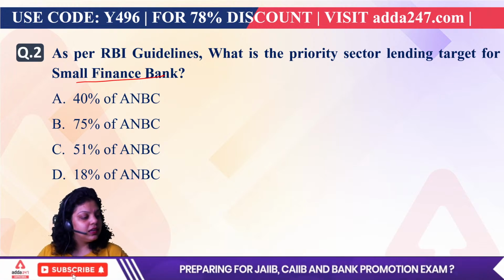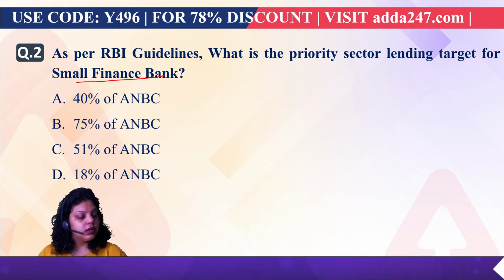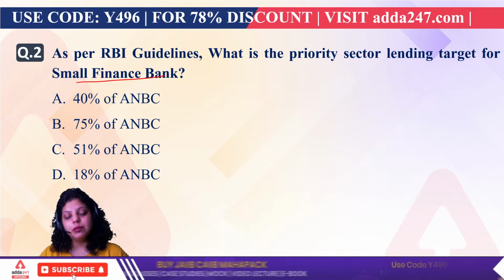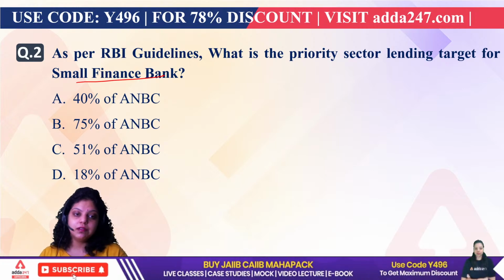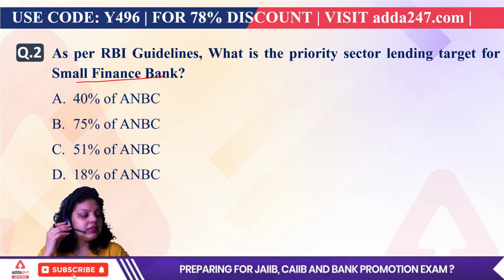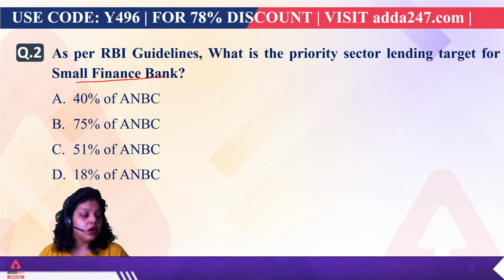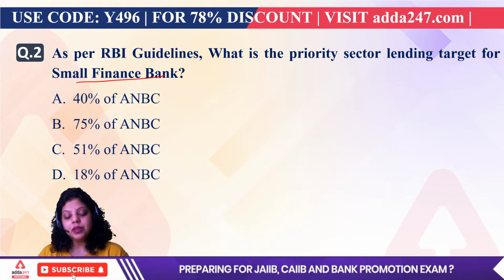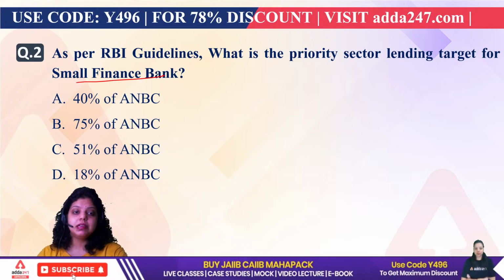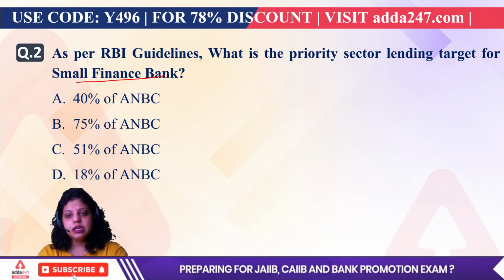So Deepak is saying A, Akash is saying B, Rajan is saying B. Okay. What about the rest? So we have different targets for different types of bank. For cooperative banks, the target will be different. Commercial bank target will be different. For RRBs the target will be different. For small finance banks, targets will be different. So let me know, if we talk about, not a small finance bank, if we talk about payment banks, does a payment bank have a certain PSL target? Yes or no? Does a payment bank have a certain PSL target or no? Little Princess is saying B.